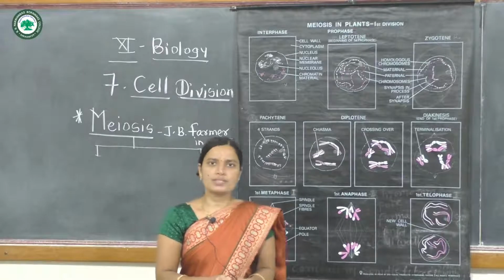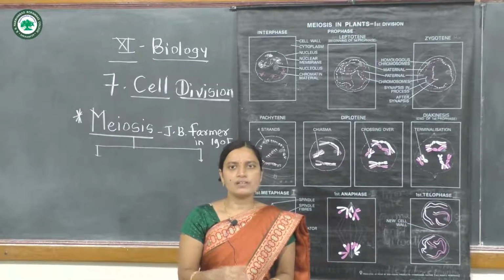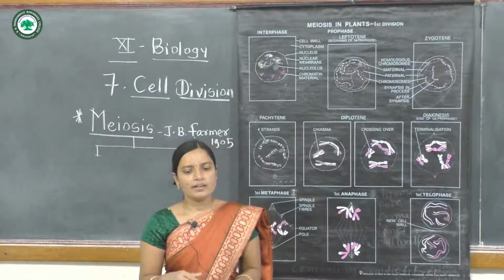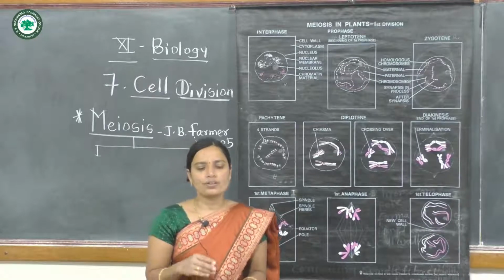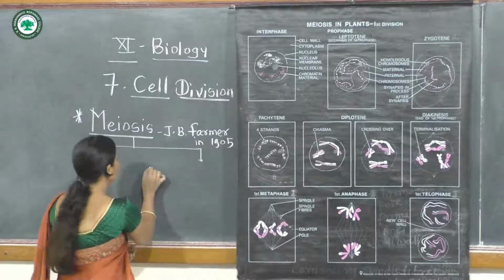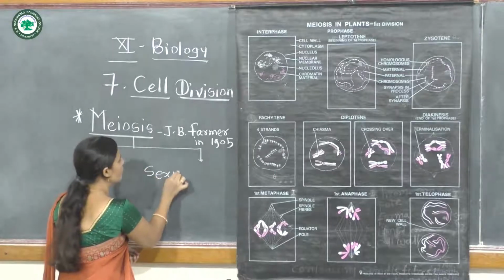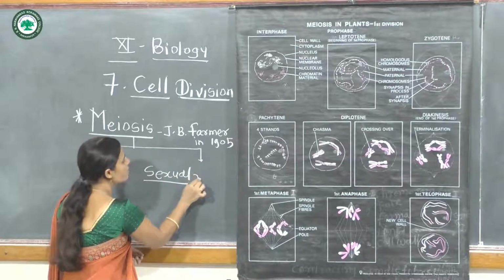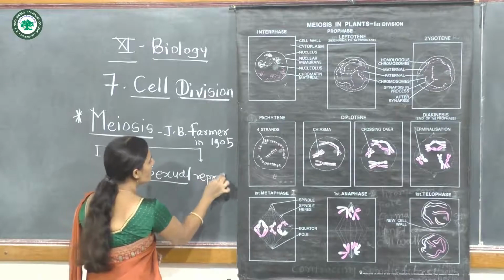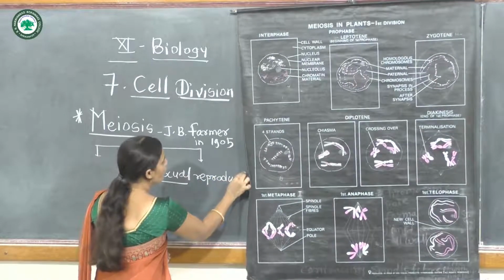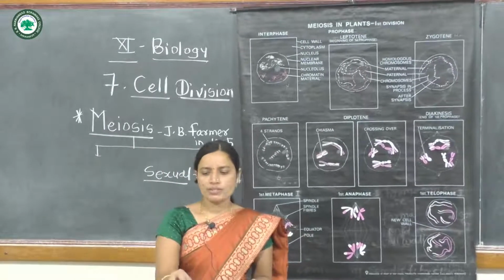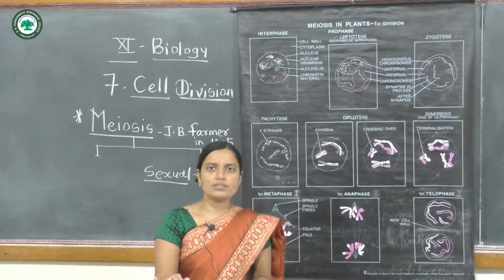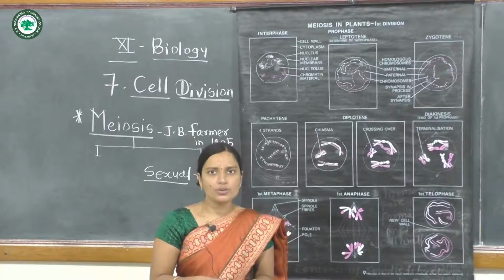Meiosis is a special type of cell division, and it is necessary for the sexual reproduction process. Sexual reproduction occurs in eukaryotes, which have a well organized nucleus.